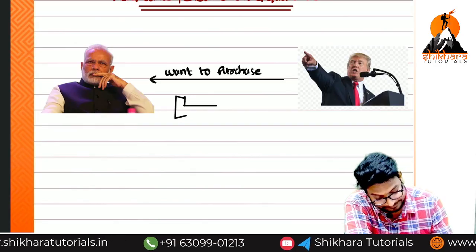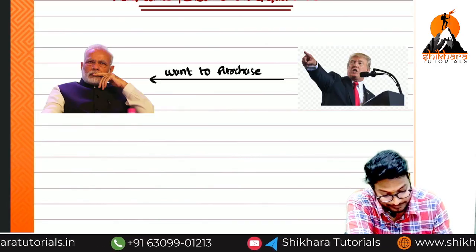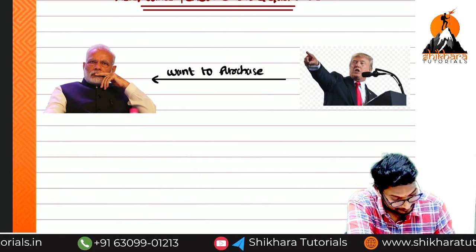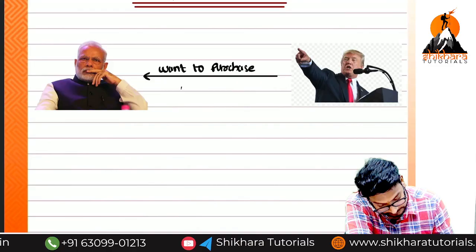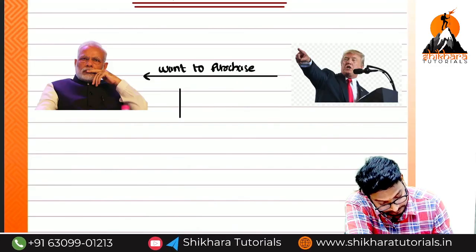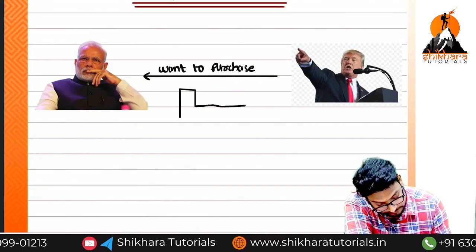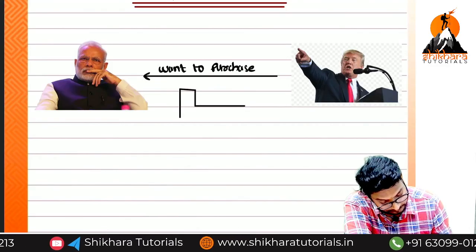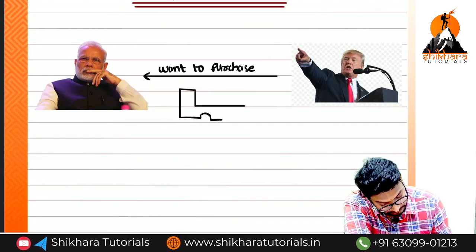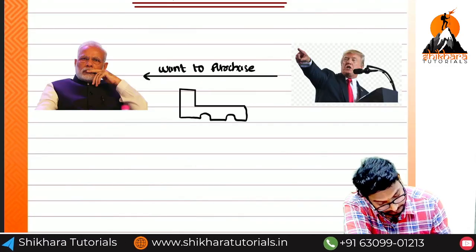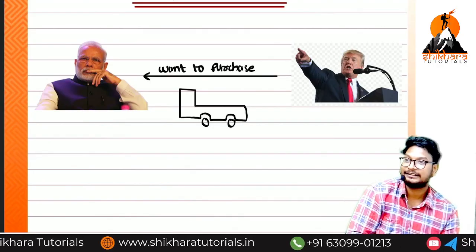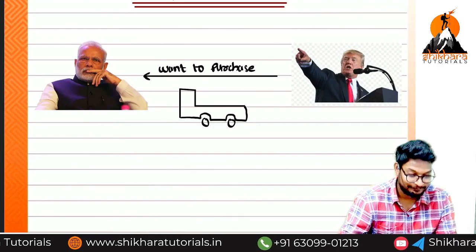Okay. Wait a second. We can draw nicely. Okay. Modi wants to purchase a truck from outside India.